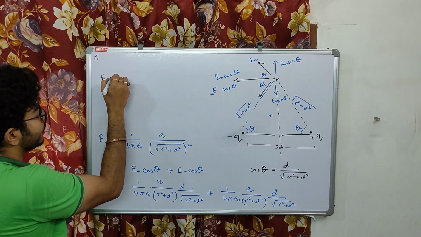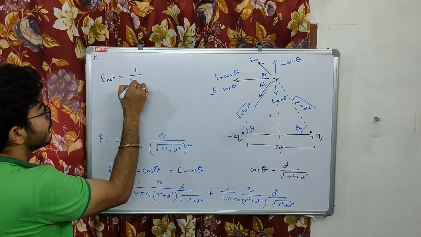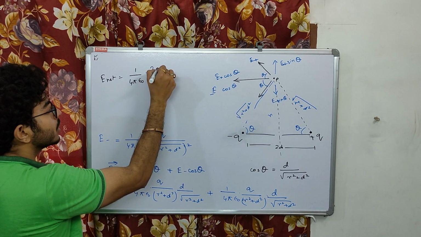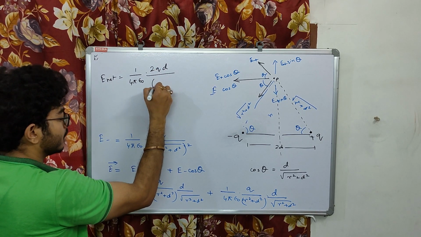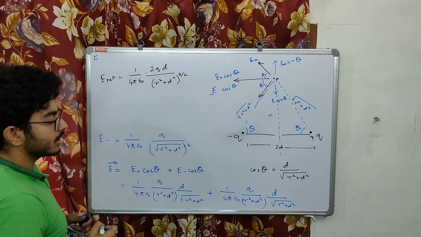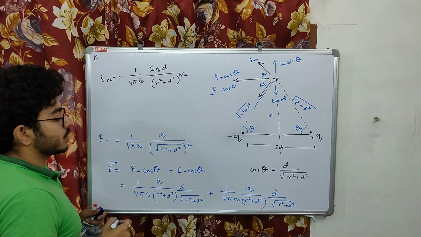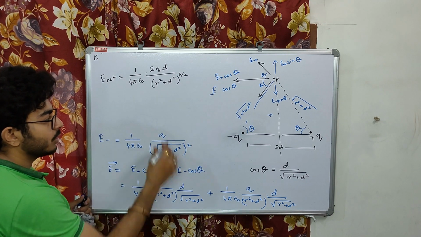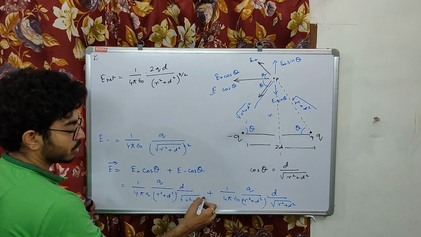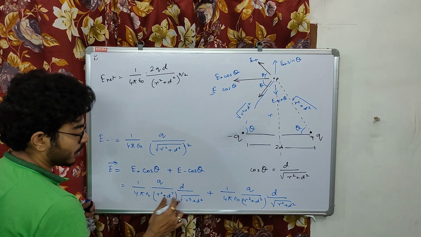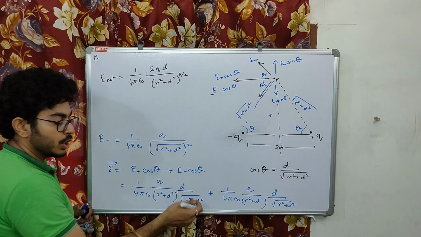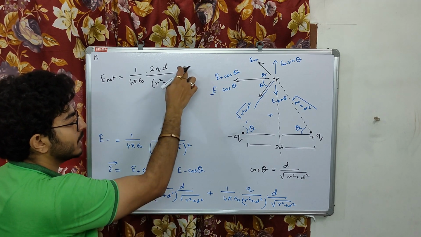The net electric field we are going to get is 1 by 4 pi epsilon naught 2 q d by r square plus d square whole to the power 3 by 2. Because you can understand this r square plus d square is to the power 1, and this root over r square plus d square means to the power half. So ultimately this becomes r square plus d square to the power 3 by 2.